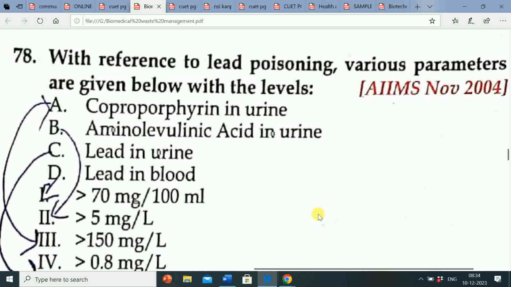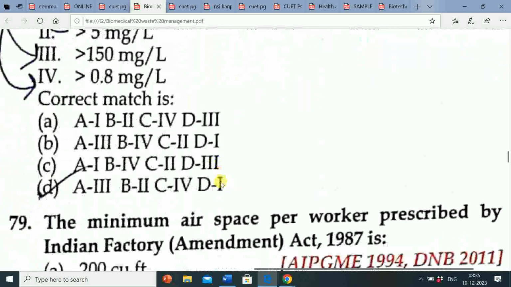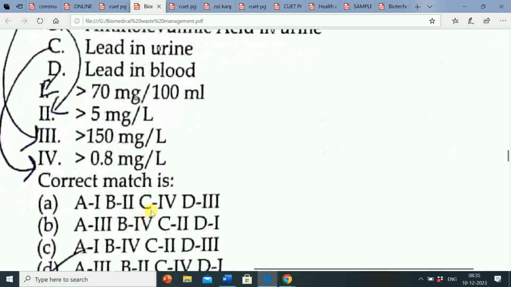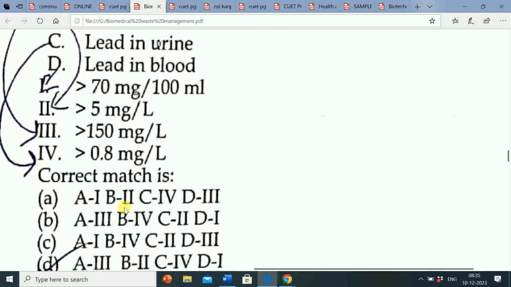Next question, with reference to lead poisoning, various parameters are given below with the labels: option A, coproporphyrin in urine; option B, aminolevulinic acid in urine; option C, lead in urine; option D, lead in blood. The values are: first, more than 70 milligram per 100 milliliter; second, more than 5 milligram per liter; third, more than 150 milligram per liter; fourth, more than 0.8 milligram per liter. The correct match is option D.